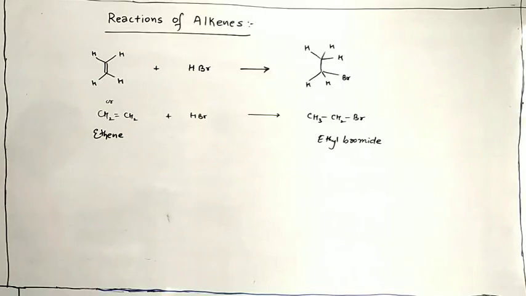Each and every functional group present in the reagents or reactants behaves differently.